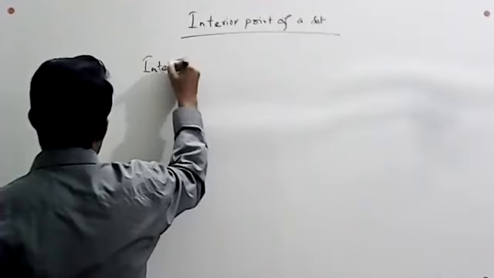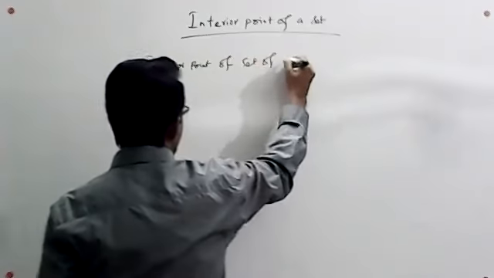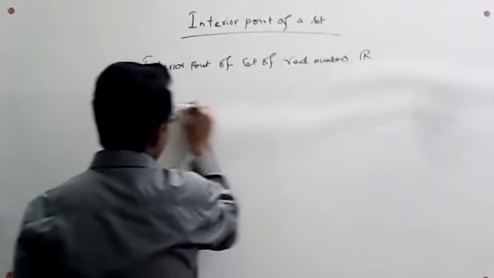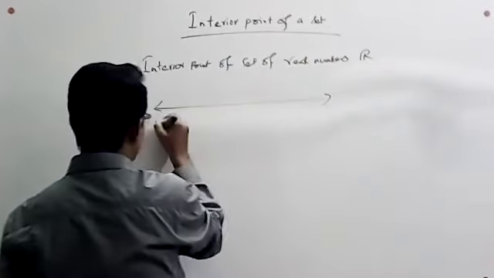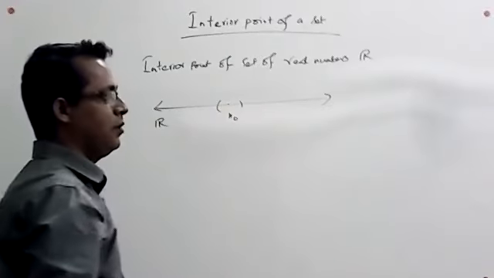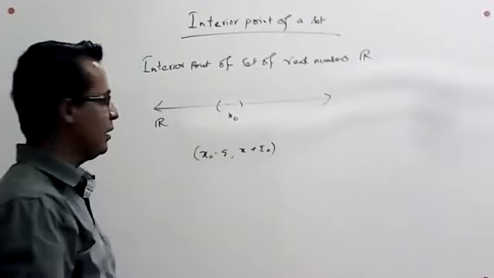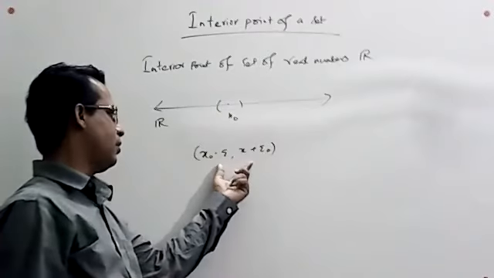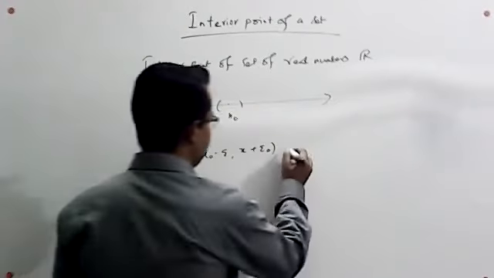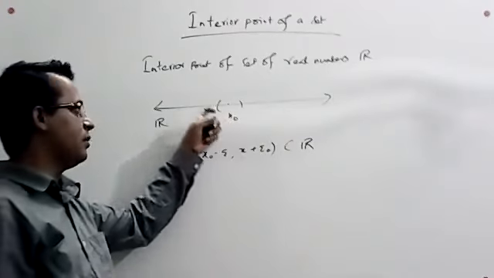Interior point of set of real numbers. If we draw the real line and take any point from this real line, and we make an interval or a neighborhood x naught minus epsilon to x naught plus epsilon, we will see that this interval or this neighborhood or this open set is completely belonging to R. Also x naught belongs to R. So it is completely contained in R. So we can say that any real number is an interior point of a set of real numbers.